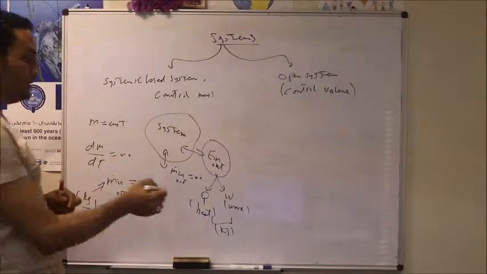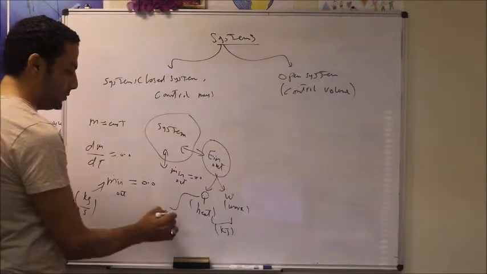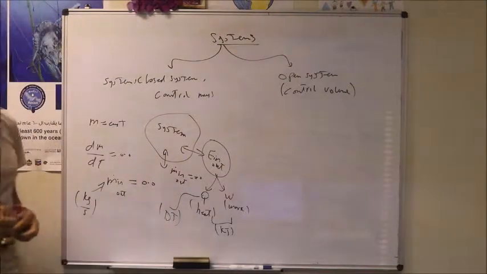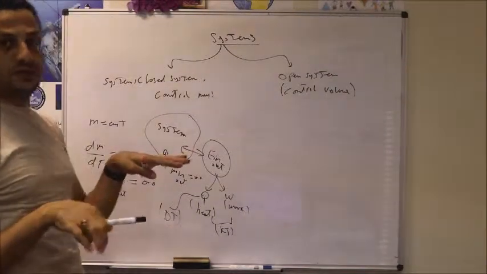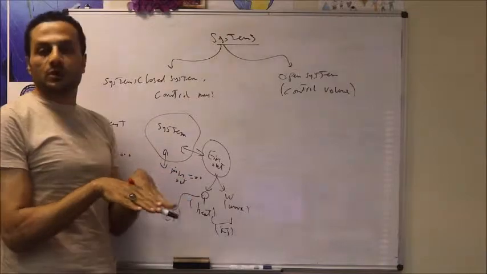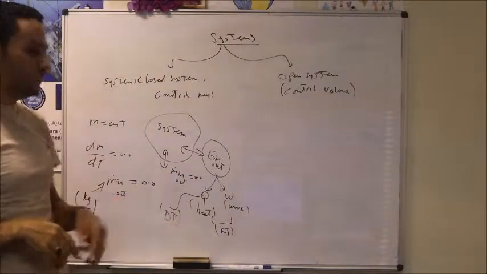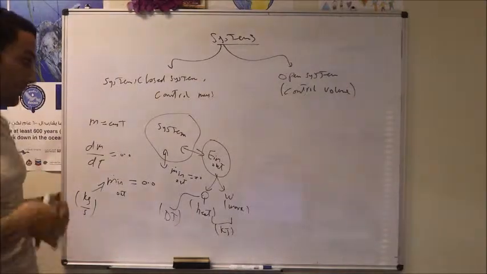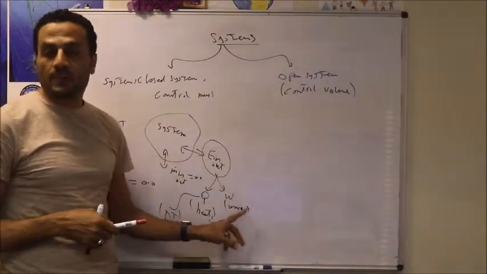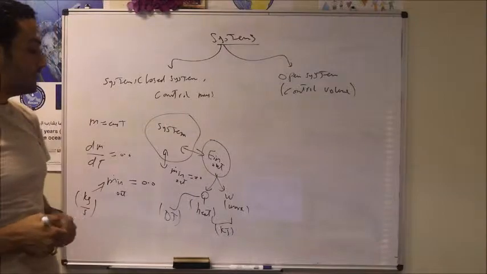We can have energy transfer by heat only when we have a temperature difference between two systems. So if you have two systems with different temperatures and they come in contact with each other, in this case we can have heat transfer due to the temperature difference. Otherwise, the energy transfer is work transfer.